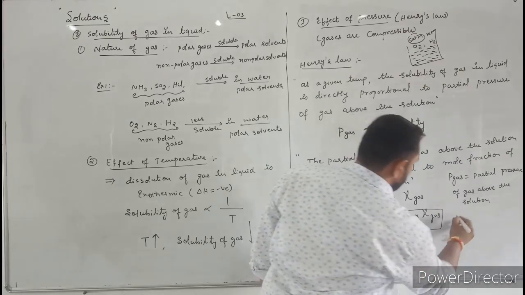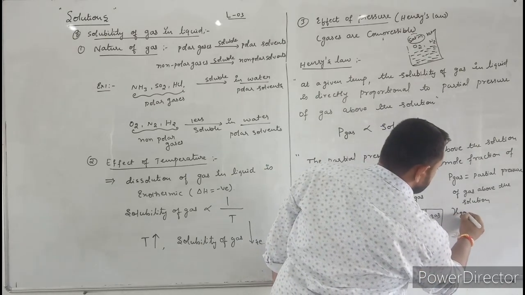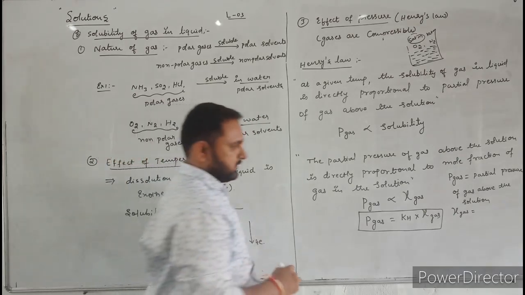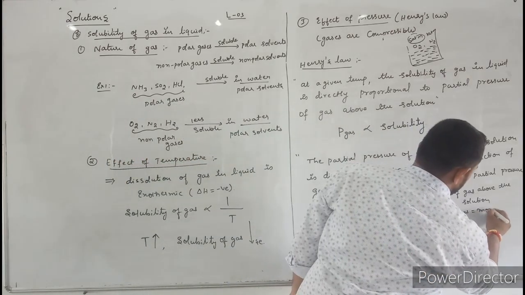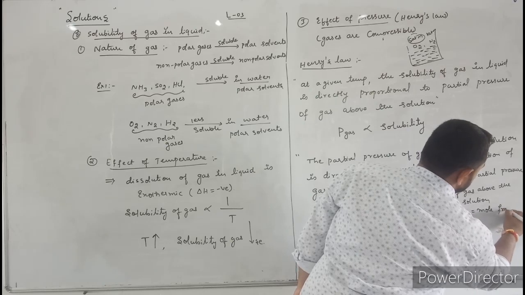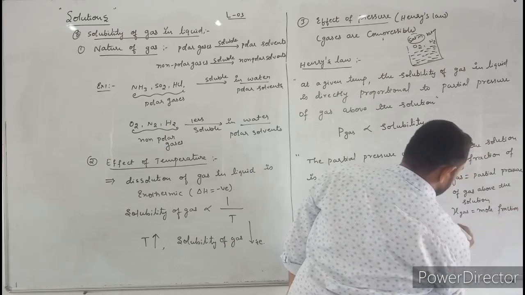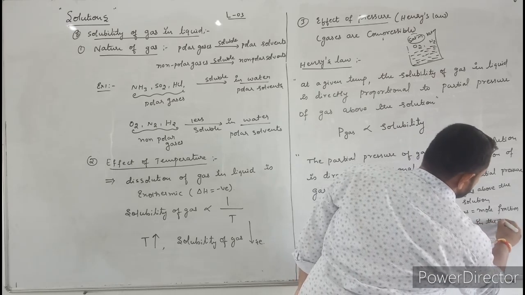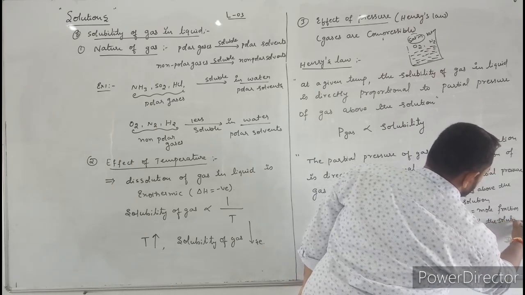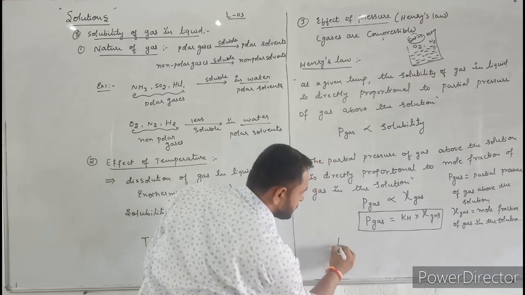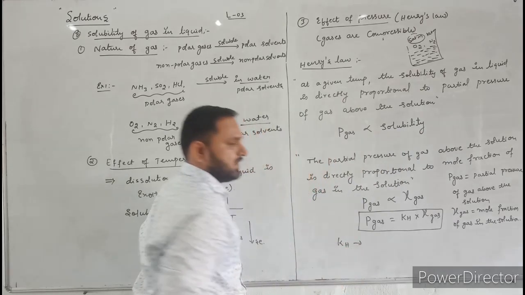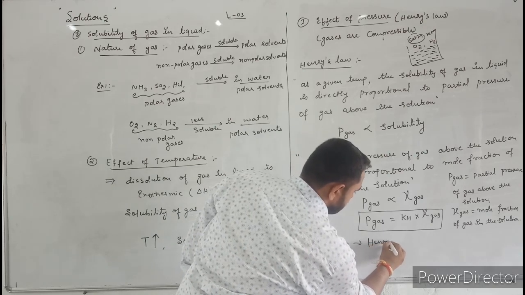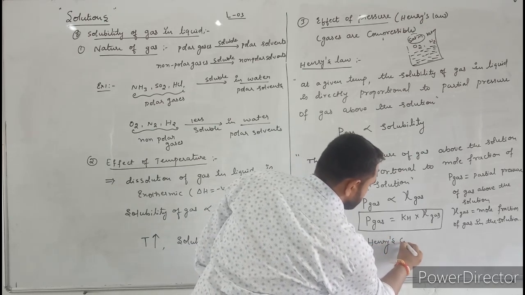Next, let us discuss X gas. X gas means the mole fraction of gas in the solution. Next, what is Kh? Here Kh means Henry's constant.